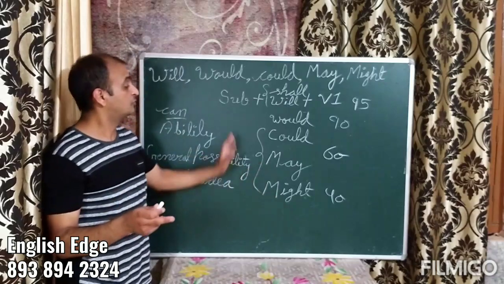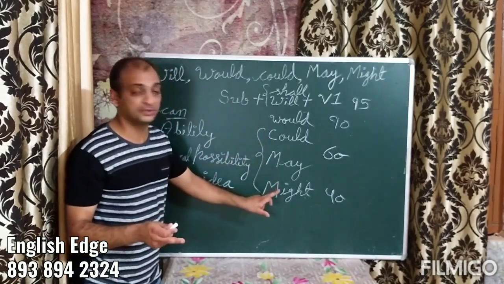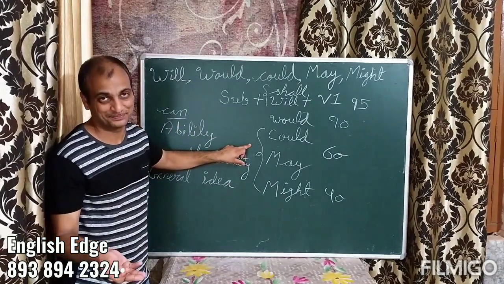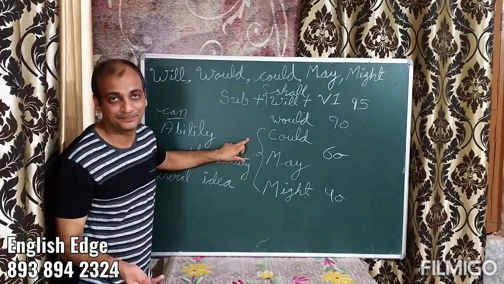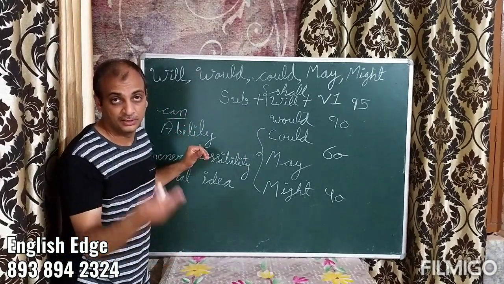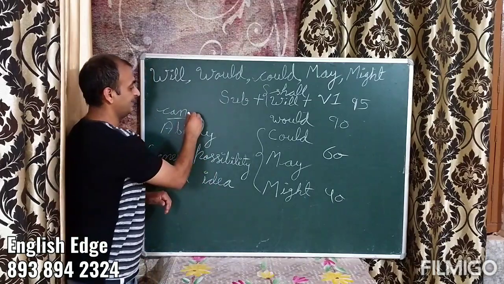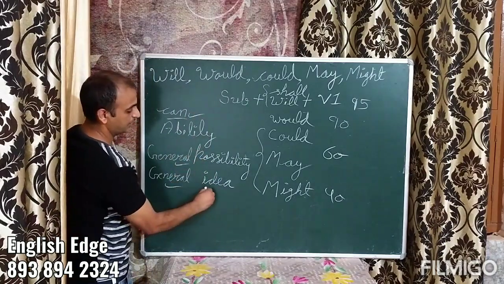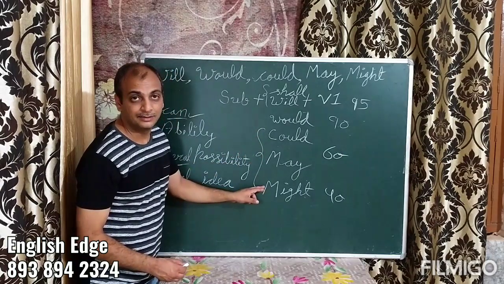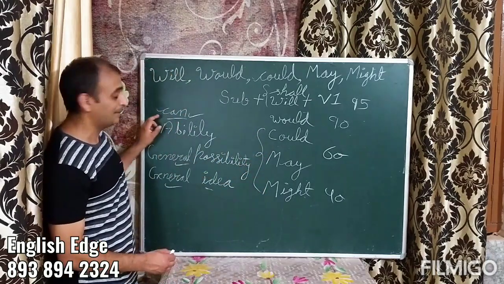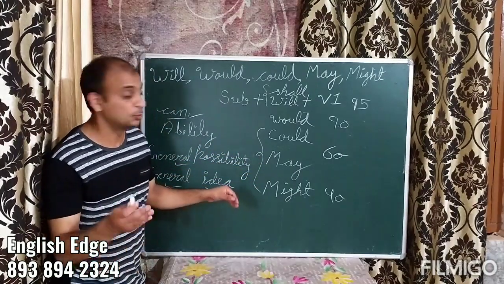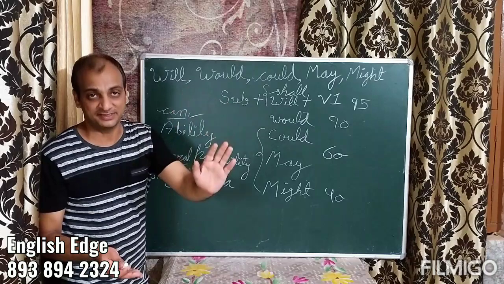I believe if you use could, may, might here instead of can, you would sound more educated. You would sound more knowledgeable. So can would be wrong here because you are being very specific. So let's do a flashback. Can is kind of a general idea, whereas could, may, might, these words could replace can if you are talking about something very specific. So don't use can once you are talking about something specific.